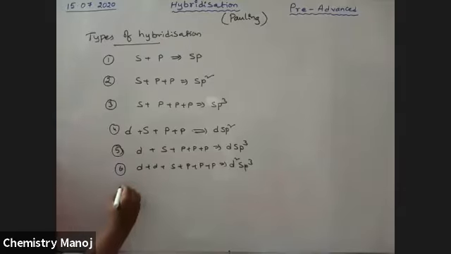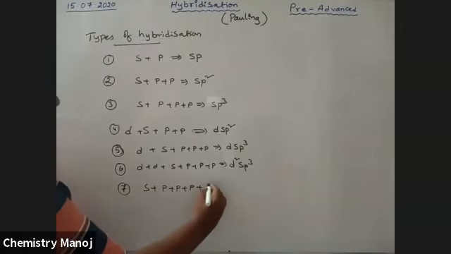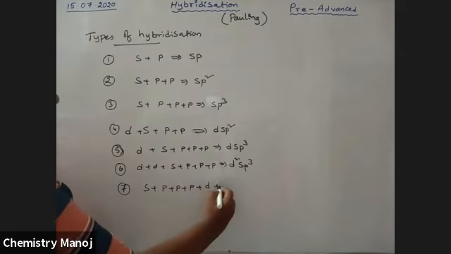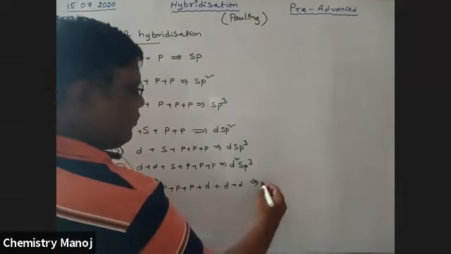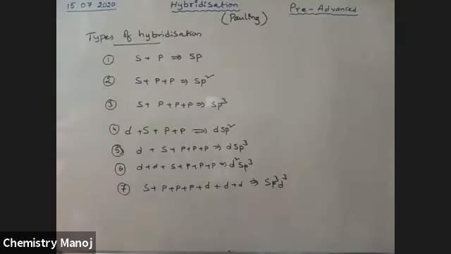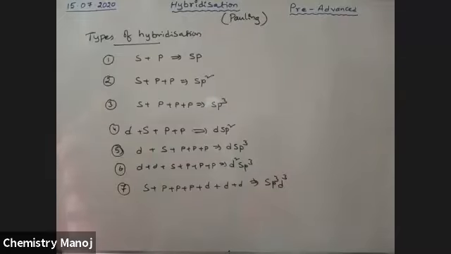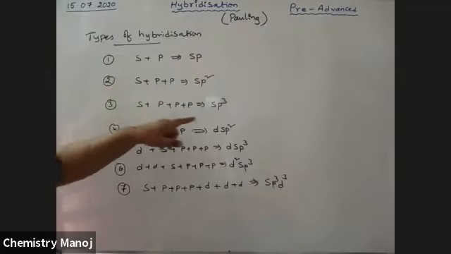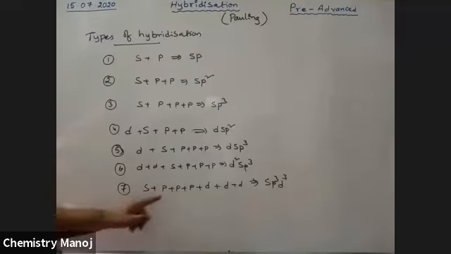Next, one s orbital, three p orbitals, three d orbitals are involved in mixing. That gives sp3d3 hybridization. So these are the different types of hybridization, depending on mixing of different orbitals. These are very, very important: sp, sp2, sp3, dsp2, dsp3, d2sp3, sp3d3 hybridization. These are the possibilities.